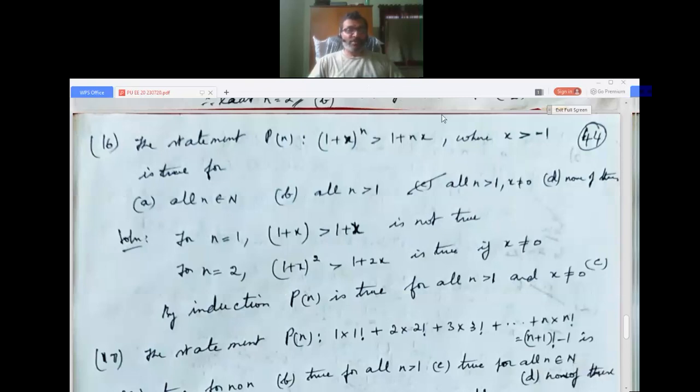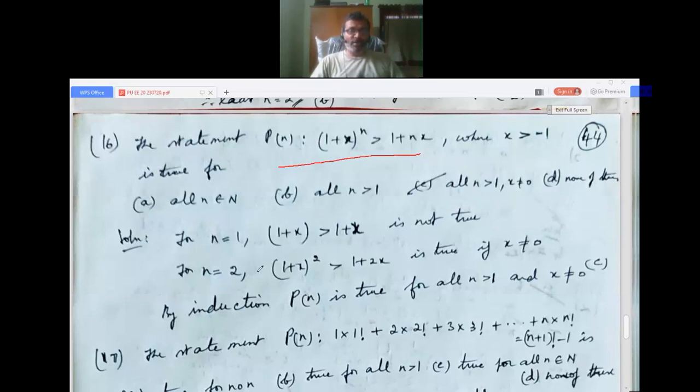The statement P of n, P of n is a name for that, just that P of 1 means for n equals 1, like that. So P of n such that (1 plus x) whole power n greater than 1 plus nx, where x greater than minus 1, is true for: A, all n belongs to N; B, all n greater than 1; C, all n greater than 1, x not equal to 0; D, none of these.